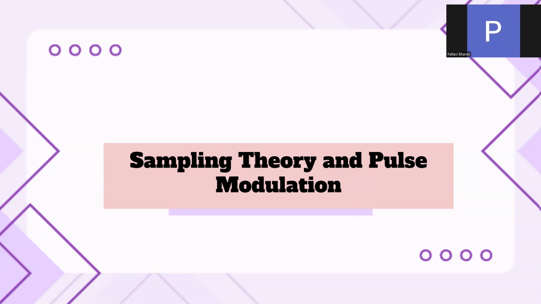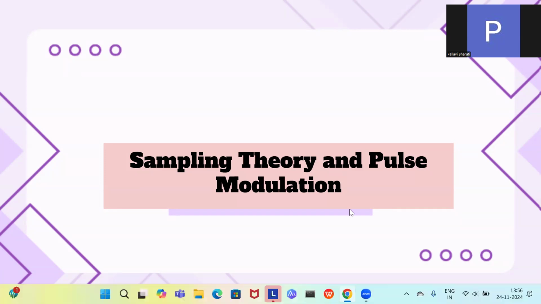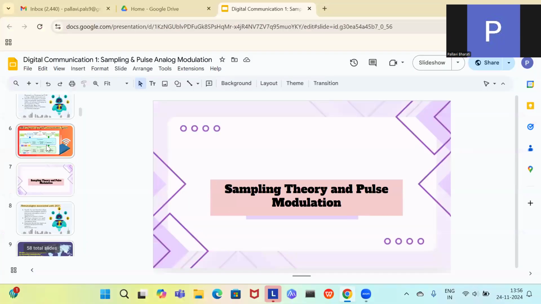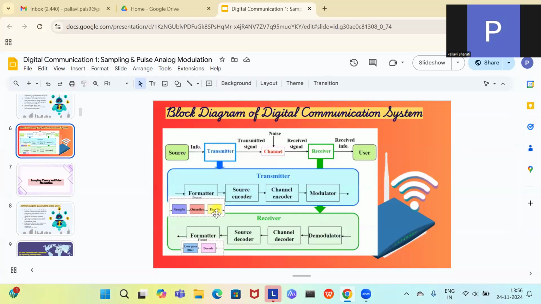In the second lecture, we discussed the building blocks, or you can say the block diagram, of the digital communication system, where we had the transmitter, the receiver, and the blocks inside the transmitter and receiver. The important part was that inside the transmitter, we had the sampler, the quantizer, and the encoder. We discussed the process of sampling in short, and the process of quantizing and encoding also. But we will learn these things in detail.